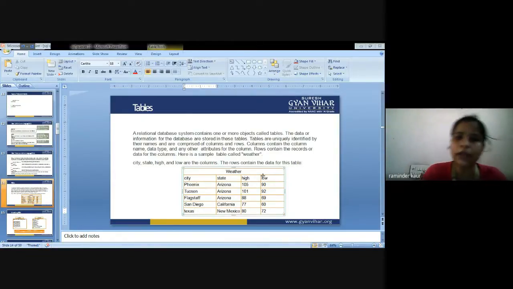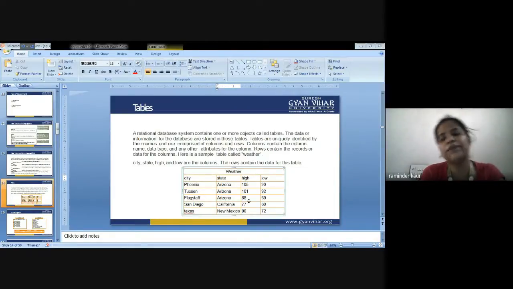Columns are called attributes, rows are called tuples. So remember this, a table has various attributes that define the table. So to define the weather table, there are various components that will be used, that is city, state, high, low. So these are the columns, or the fields, that will be used to define the table weather. So in this way, data will be stored in the database.